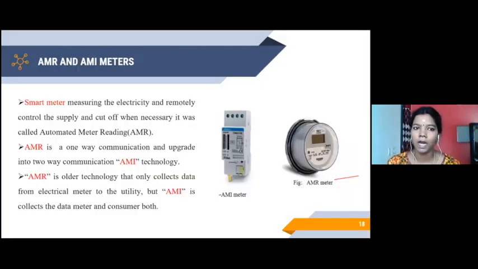Now we shall talk about AMR meters and AMI meters. AMR is called automated meter reading. AMI is called automated metering infrastructure. I represents infrastructure, R represents reading. A smart meter measuring the electricity, remotely controlling the supply and cutting off when necessary, is called automated meter reading. All automated meter reading is only one-way communication. So in order to upgrade it to two-way, we go for AMI technology.